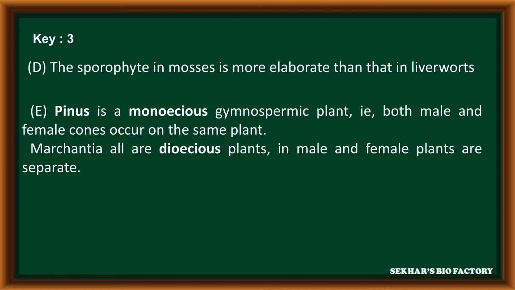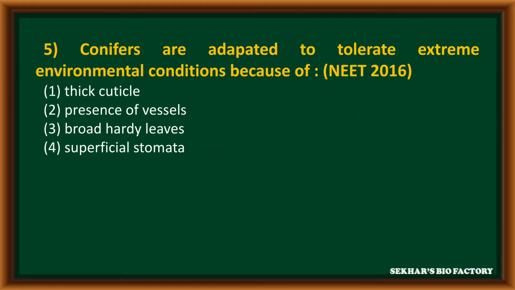The sporophyte in mosses is more elaborate than that in liverworts. Statement E, Pinus is a monoecious gymnospermic plant. Both male and female cones occur on the same plant. But Marchantia is a dioecious plant, where male and female plants are separately present.